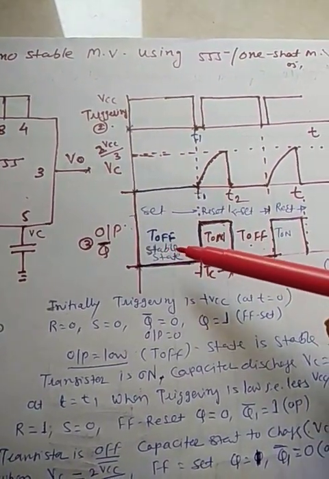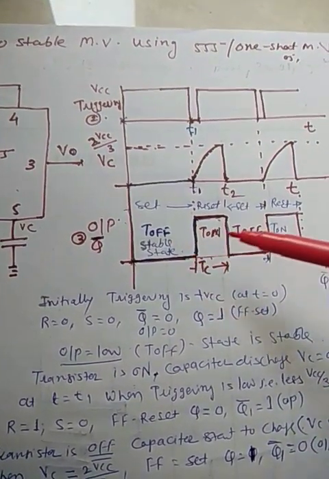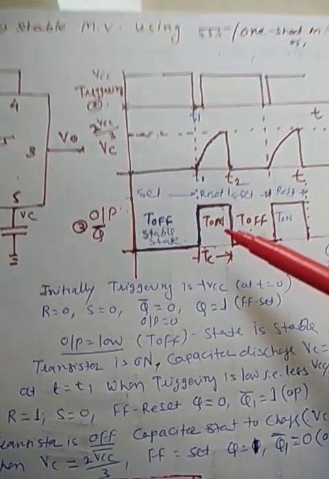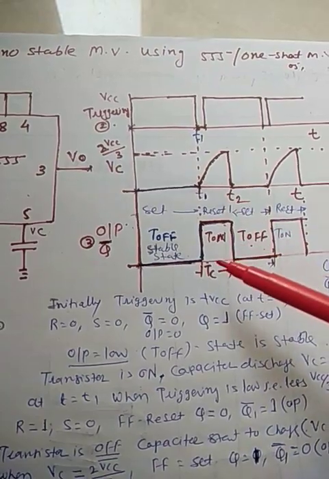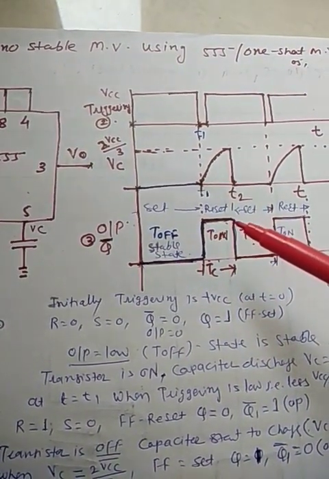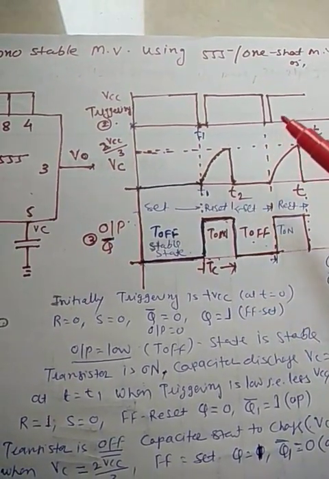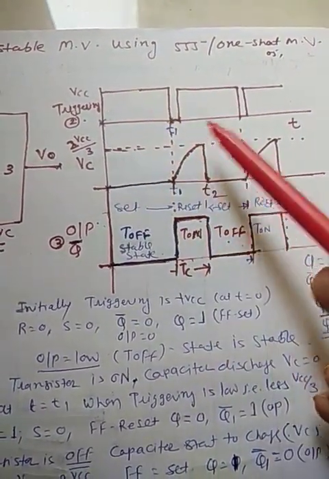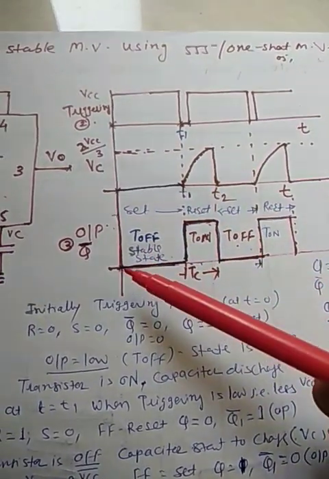To make the state change from off to on, we require triggering. But this circuit will change the state from on to off automatically. We require triggering only to change the state from T off to T on. The circuit automatically changes from T on to T off. That's why it is called a monostable multivibrator. This is the triggering applied to pin number 2. This is the voltage waveform across the capacitor and this is the output.